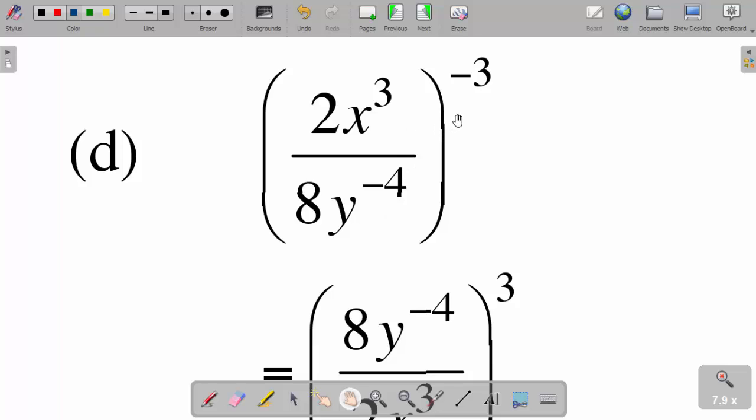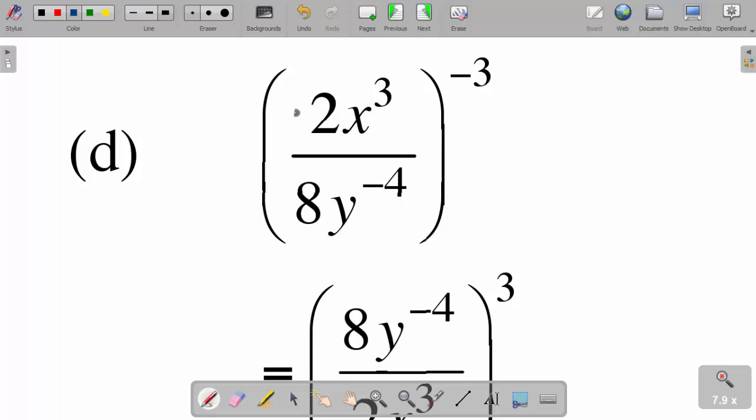Now, if you remember our first part, we said that the power affects both the numerator and the denominator. And we are going to see that this power is going to affect both the 2 and the x power negative 3. Okay. Now, however, to make our things simple, we say this is negative power. We're going to first swap the numerator and the denominator, like we said. Hope you still remember that.